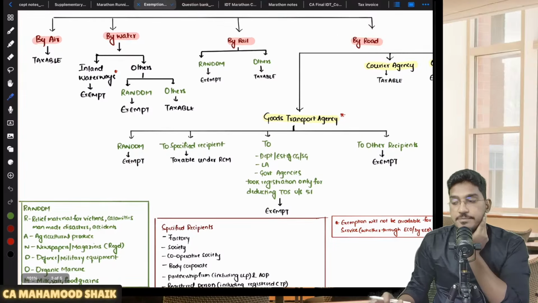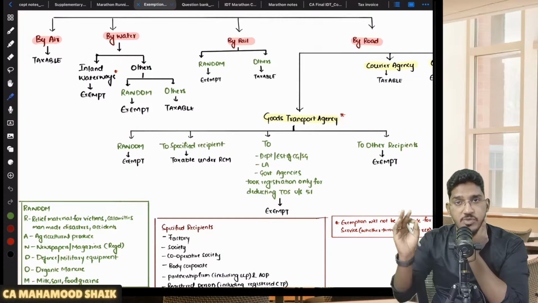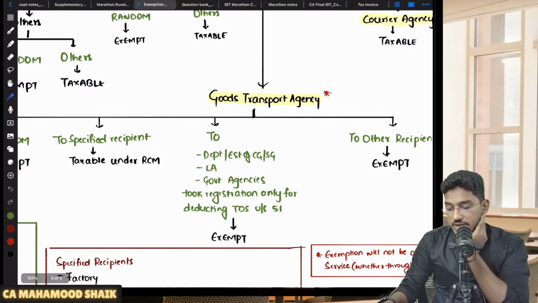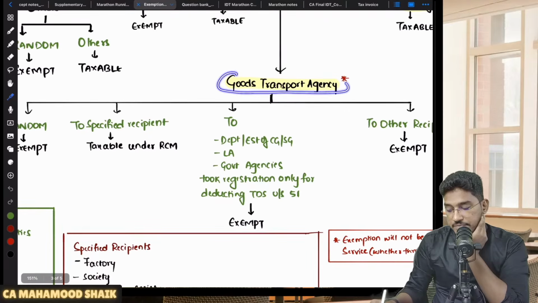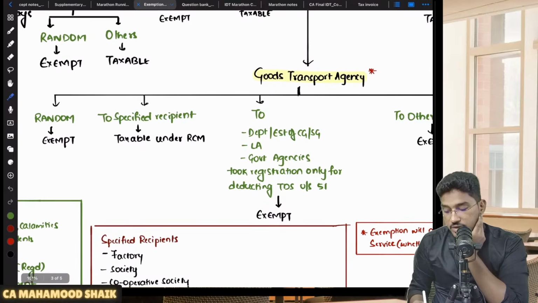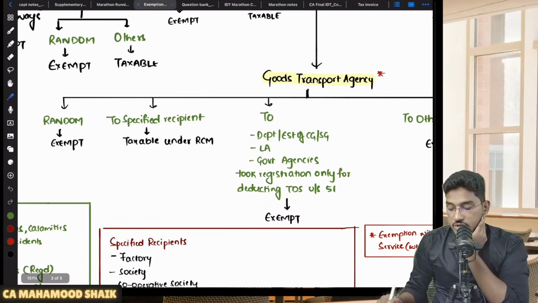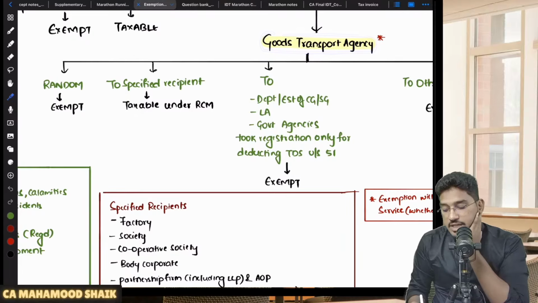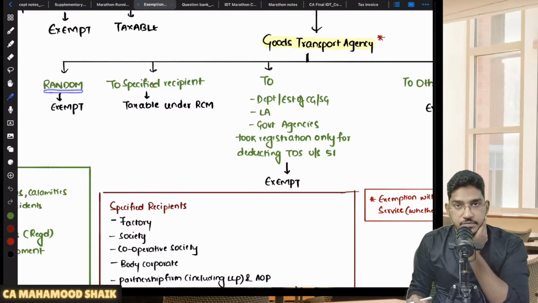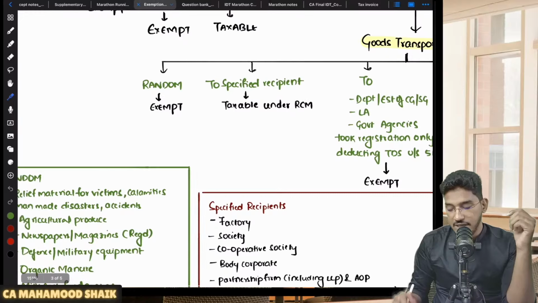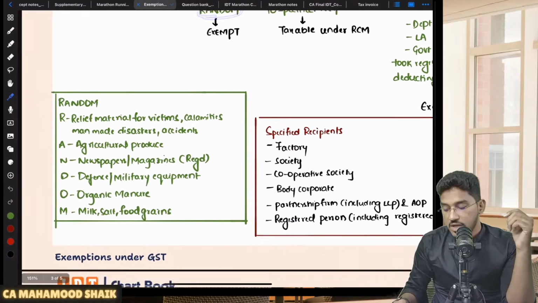What will be the taxability and what will be the charge mechanism, whether forward charge or reverse charge, in case of services provided by GTA? That we will try to see here. So in case of services provided by GTA, we need to first check what are the goods which are getting transported. The GTA is providing the services of transportation of goods, but the goods which are getting transported fall under RANDOM category. Sir, what is RANDOM?